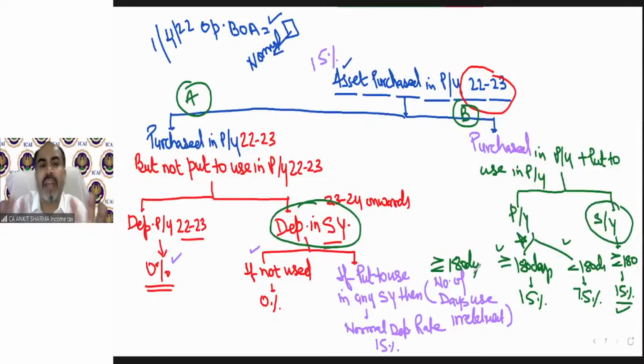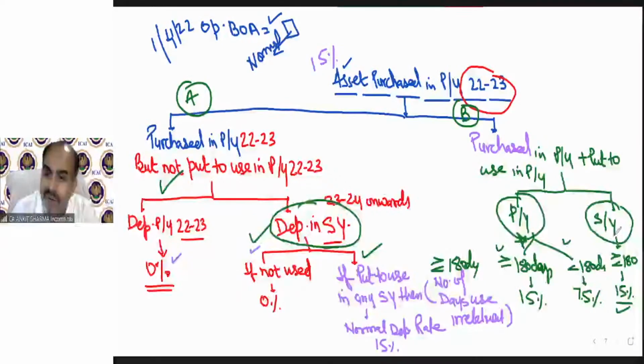So you need to check whether my asset is purchased in the same year and put to use in the same year, or it is not put to use in the same year. If it is not put to use in the same year, depreciation will be 0. Even in subsequent year, if it is not put to use, depreciation will be 0. In the subsequent year, whenever it is put to use, the full depreciation rate can be claimed. If it is purchased in previous year and put to use in the same year, then you need to find out if it is more than or equal to 180 days, full rate, or less than, half rate.